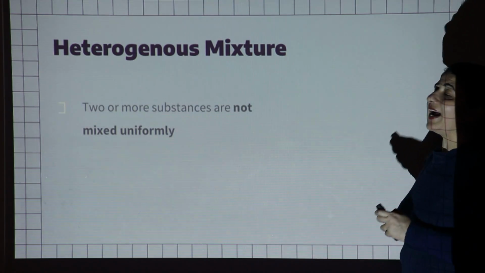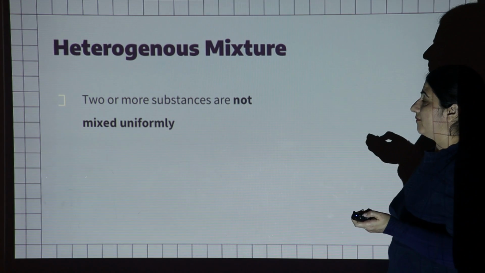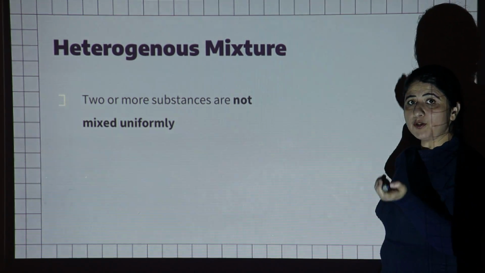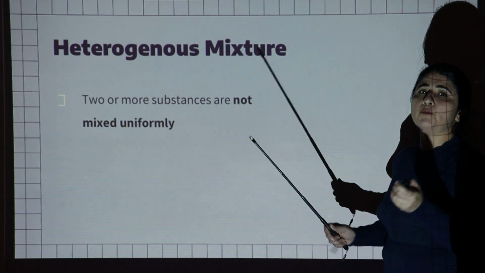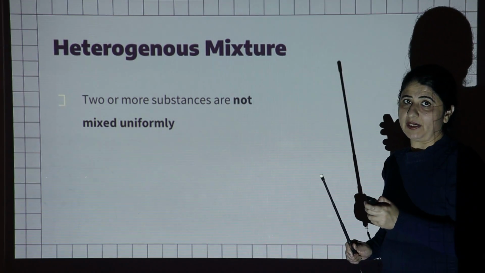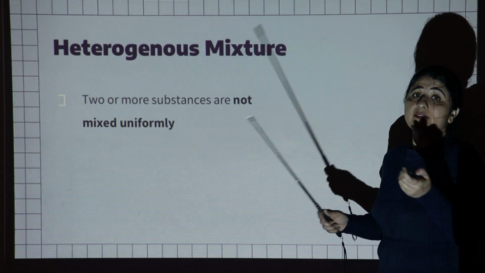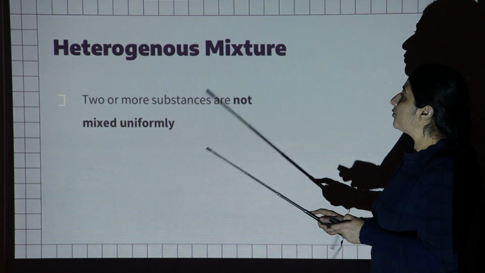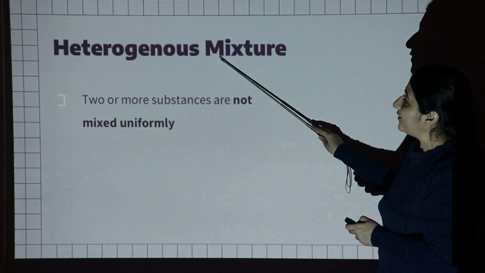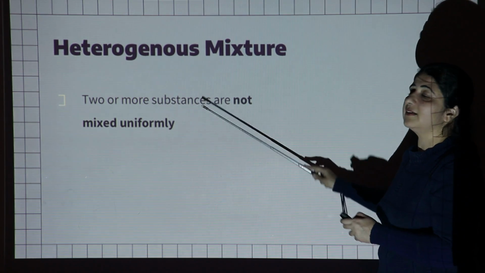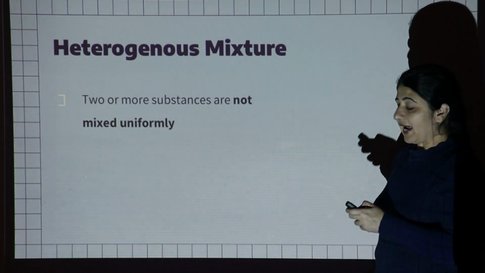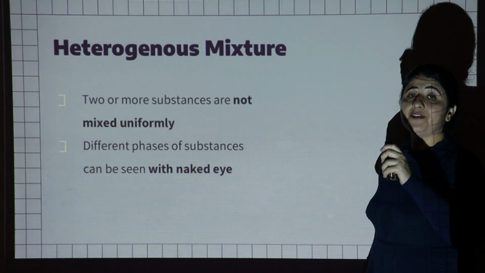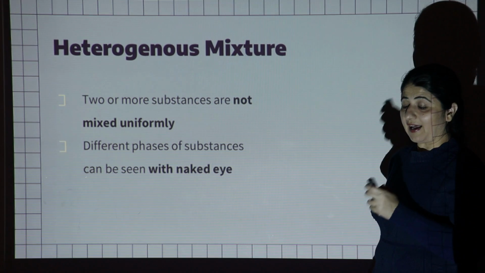The next one is a heterogeneous mixture. Just opposite to the homogeneous. In homogeneous, both the components, maybe two or more components, are mixed uniformly, and it is very hard for you to distinguish which component is which. They are mixed uniformly throughout the mixture. But in heterogeneous, two or more substances are not mixed uniformly, and it is very easy for you to see the different phases of the substance with the naked eye.